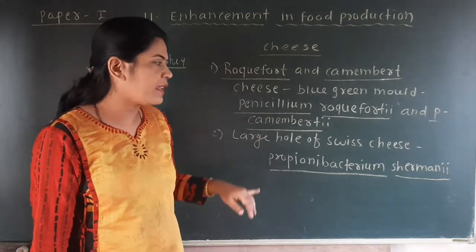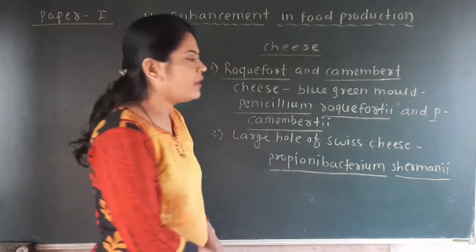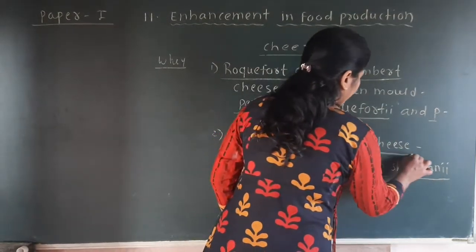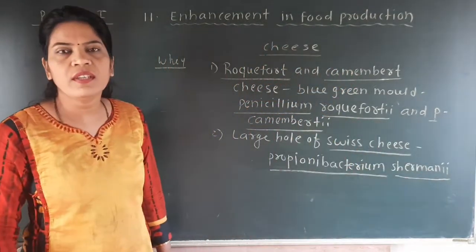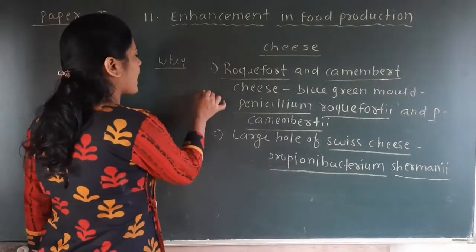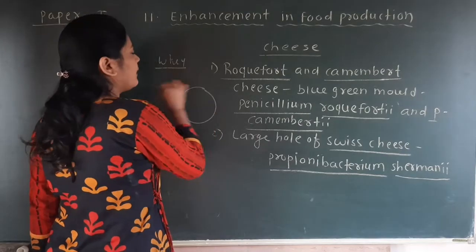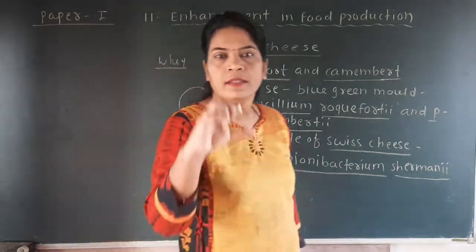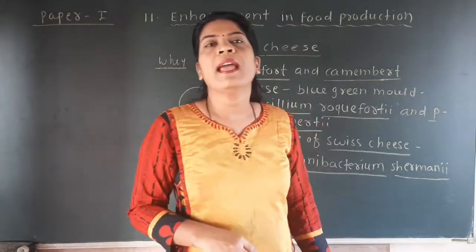Then the next one is another cheese whose name is Swiss cheese. This Swiss cheese has a particular characteristic: it has a large hole at the center.